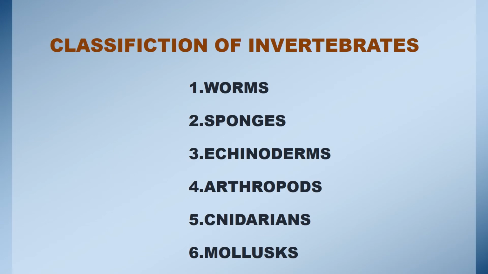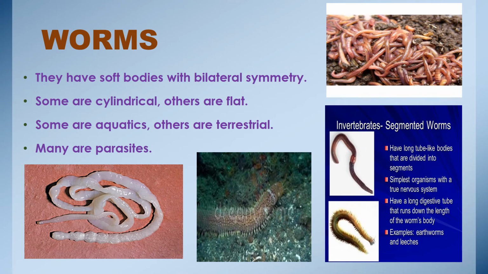Classification of invertebrates. There are worms, sponges, echinoderms, arthropods, cnidarians, and mollusks. Worms. They have soft bodies with bilateral symmetry. Some are cylindrical, others are flat. Some are aquatic, others are terrestrial. Many are parasites. They have no legs and they live in any environment. They are classified according to their body structure. There are flatworms, roundworms, and segmented worms.